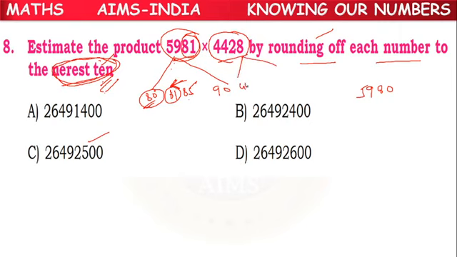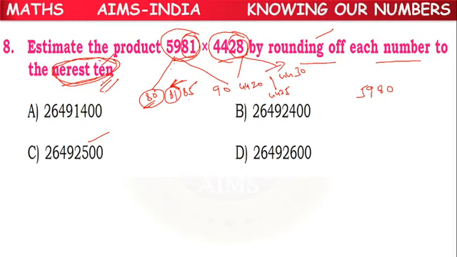Next, 4428. What is the number here? 28. Between 4420 and 4430. So what is the middle number? 4425. Where is 4428?